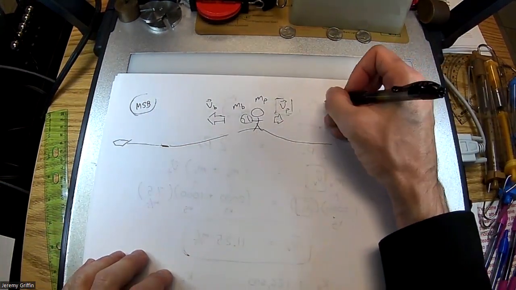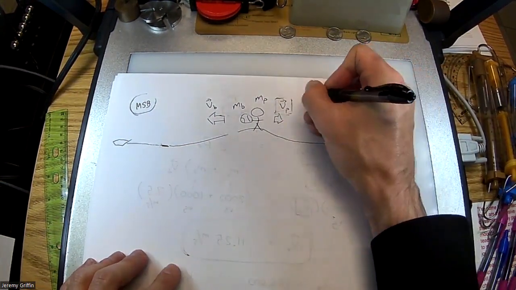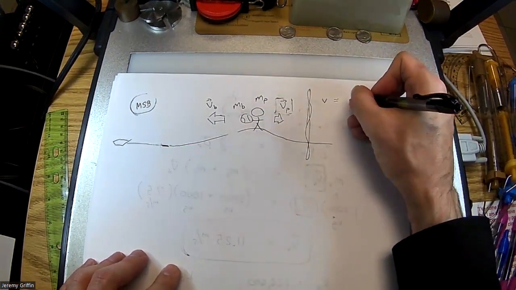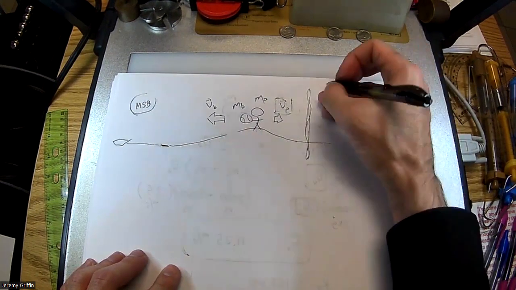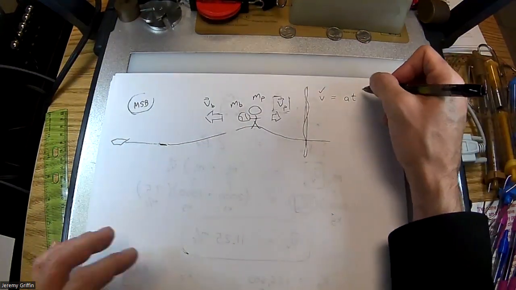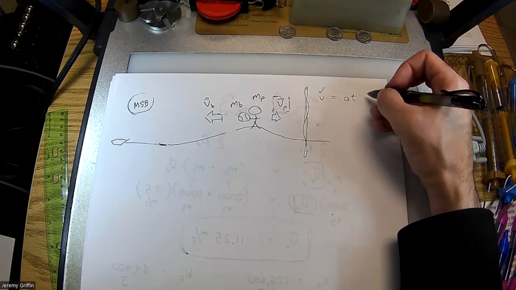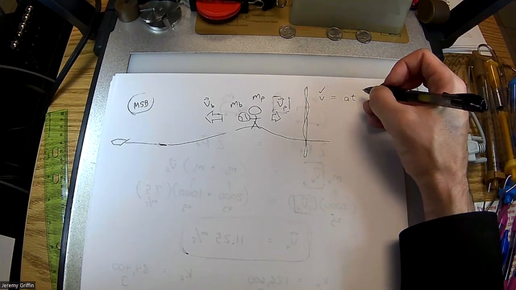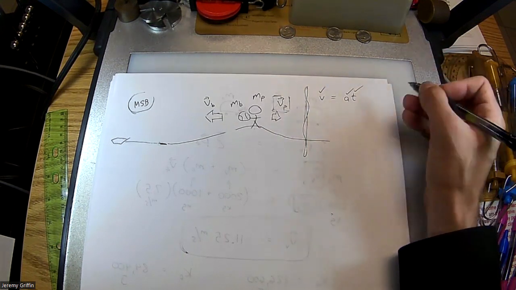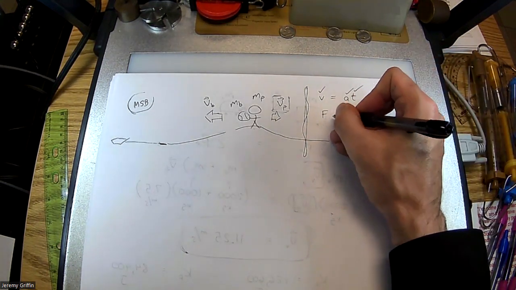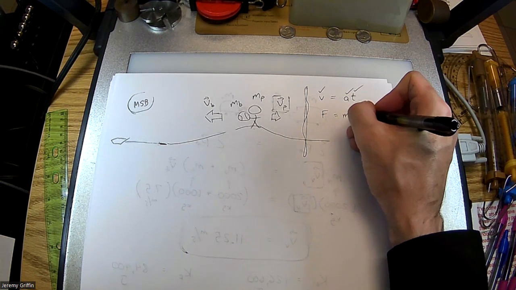So that speed, going back to kinematic days, was like acceleration times the time of throw, right? Acceleration times time. So if you were given that speed, now here's where you have to make a little bit of assumption, but that's okay, it ends up canceling out in the end. Let's say you come up with a tiny fraction of a second of throwing. Then you could therefore calculate the acceleration. Then you say, well, what's the force on the ball? It's the mass of the ball times the acceleration.